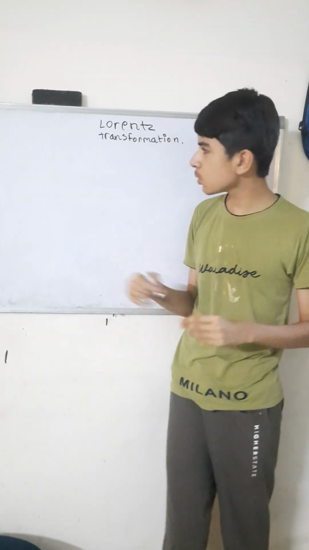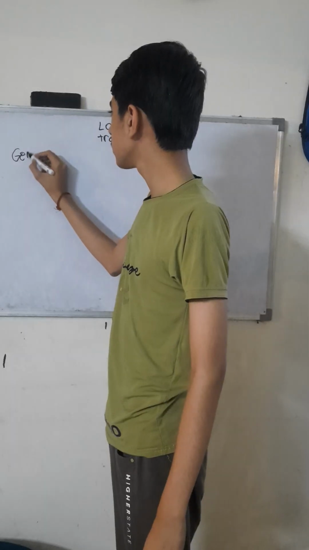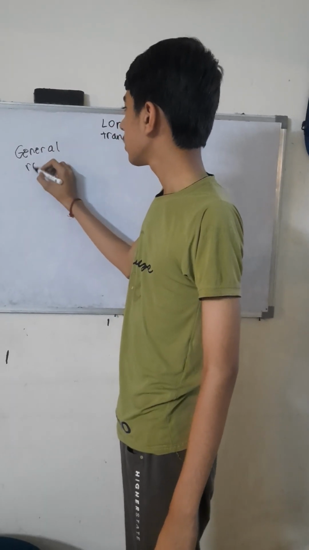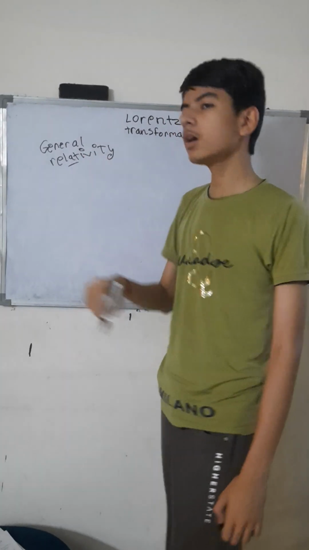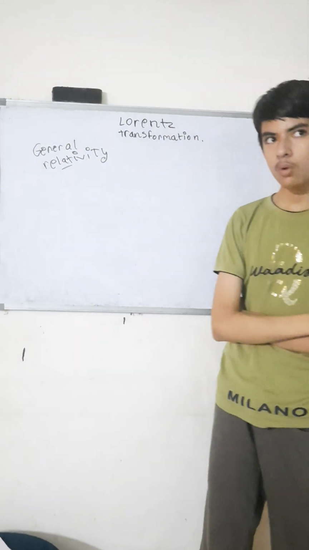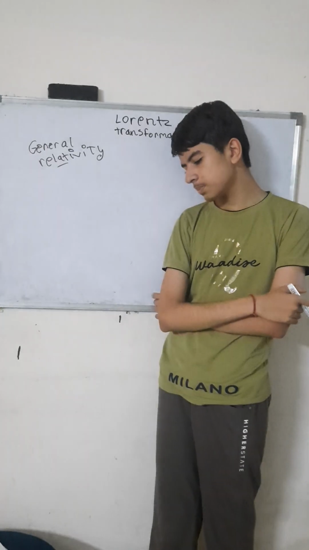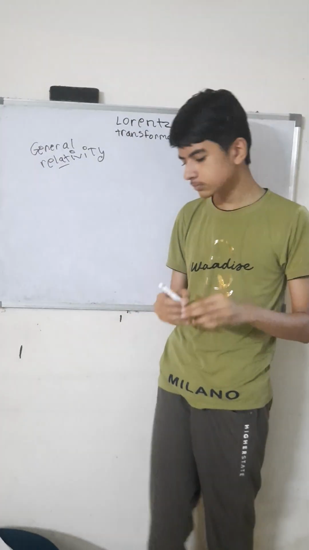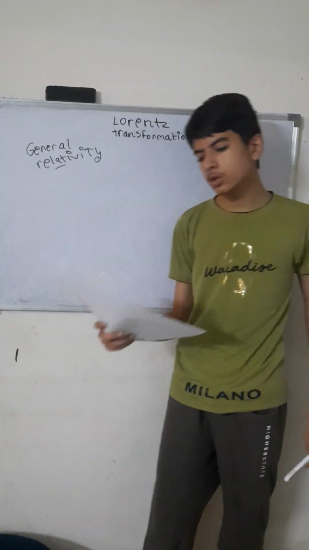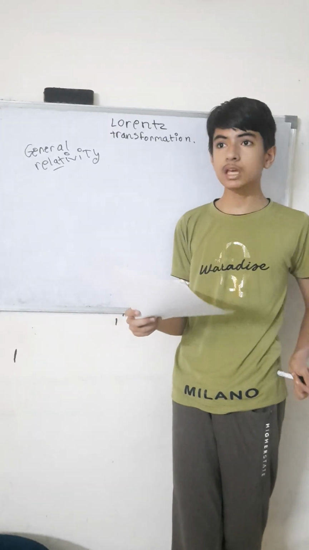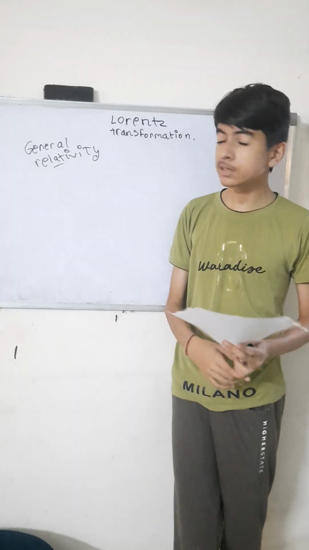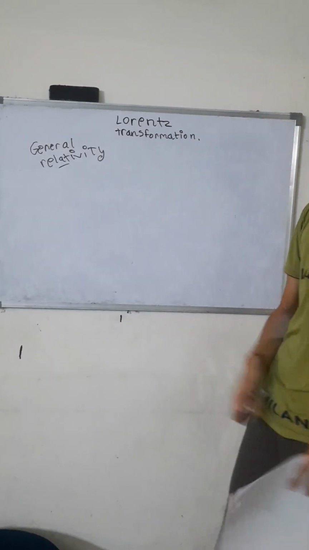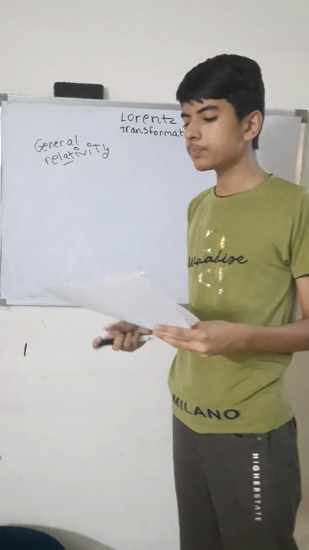Okay, so Lorentz transformation is the key topic to study when you are trying to study general relativity. Additionally, this is to balance the dilemma that we were having of how the embankment of the light speed was out of control, and the theorem for addition of velocities and the propagation of light in vacuum space were actually in contradiction and in dilemma. So Lorentz transformation was there to help us solve this dilemma. Let us start with it.